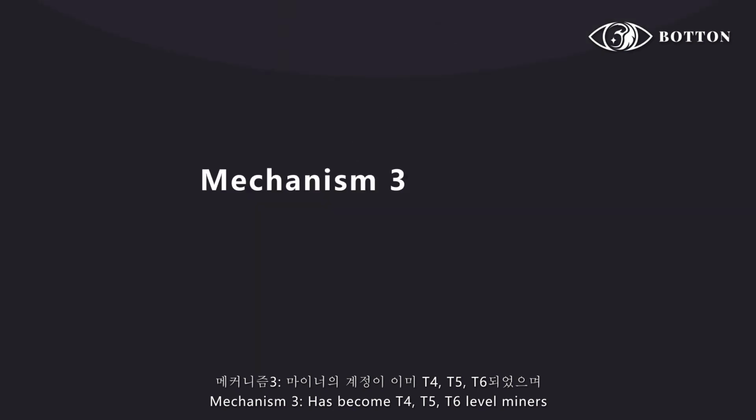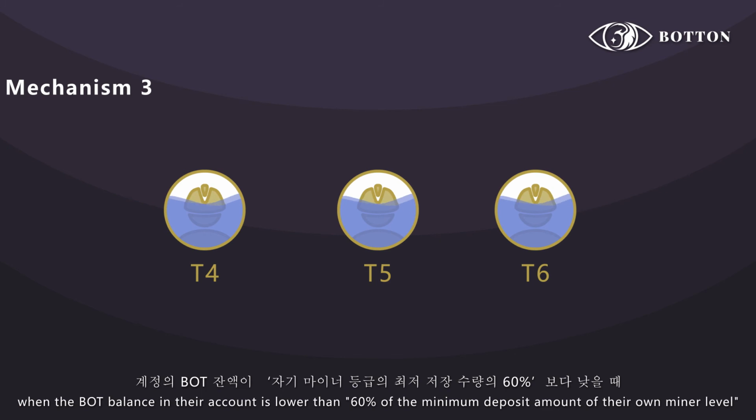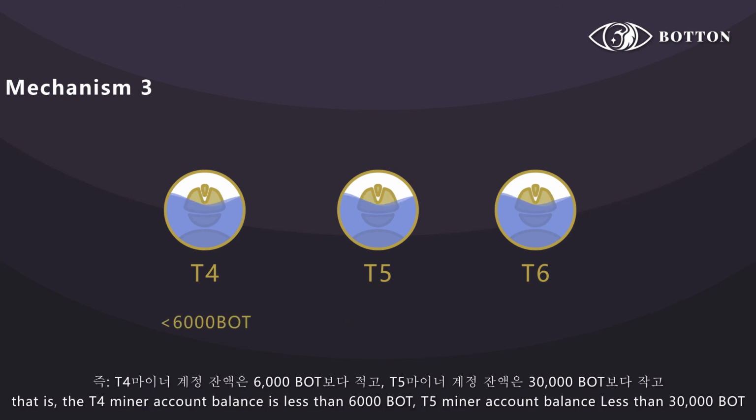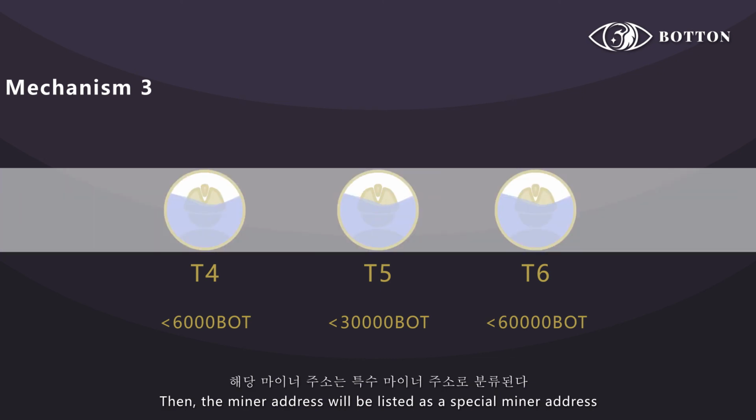Mechanism 3: For T4, T5, T6 level miners, when the BOT balance in their account is lower than 60% of the minimum deposit amount of their own miner level, that is, the T4 miner account balance is less than 6,000 BOT, the T5 miner account balance less than 30,000 BOT, or the T6 miner account balance is less than 60,000 BOT, then the miner address will be listed as a special miner address.